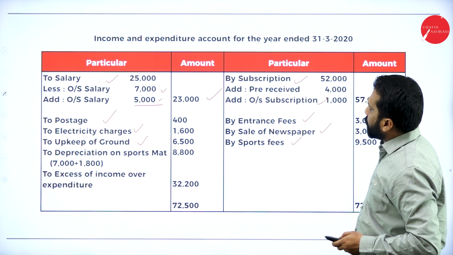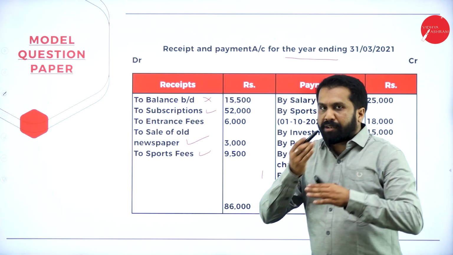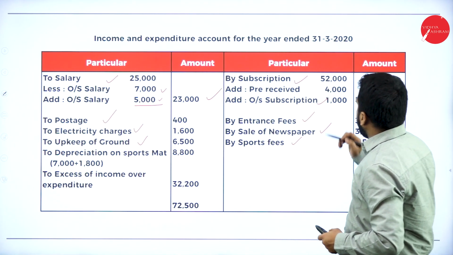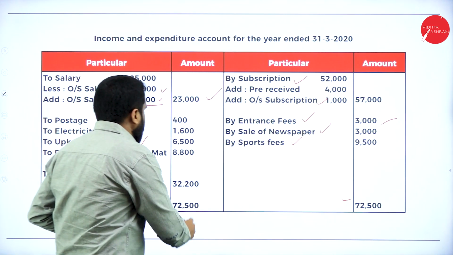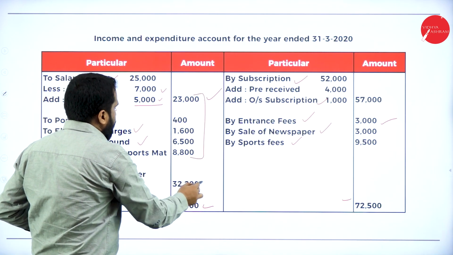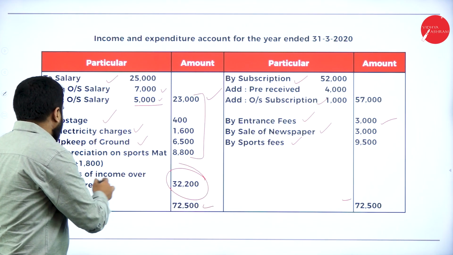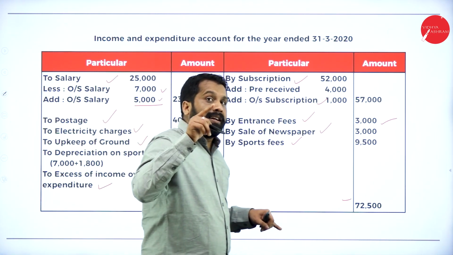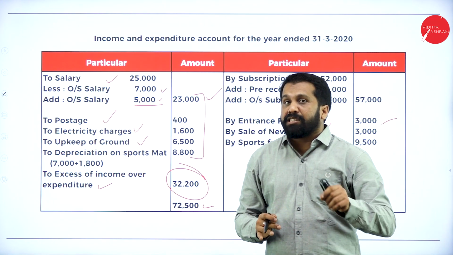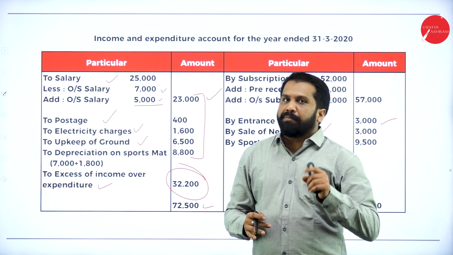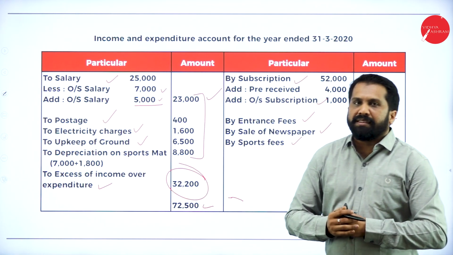Entrance fees, go to adjustment. Half of the entrance fees to be capitalized. What is the entrance fees here? 6,000. You take only half, 3,000. See, they have taken 3,000. Now add everything, 72,500, 72,500. From that, if you minus all this, you will get 32,200. What is that? Excess of income over expenditure. That is nothing but your net profit. But under a non-profit organization, we don't consider it as profit. We consider it as income. That is the reason we use the term excess of income over expenditure.